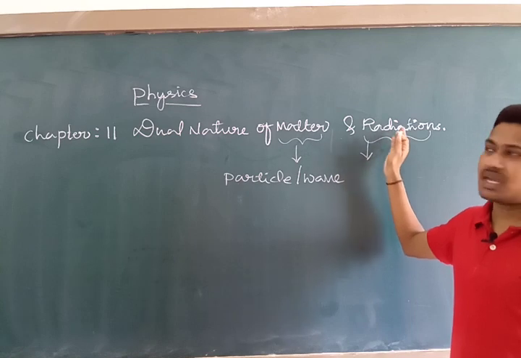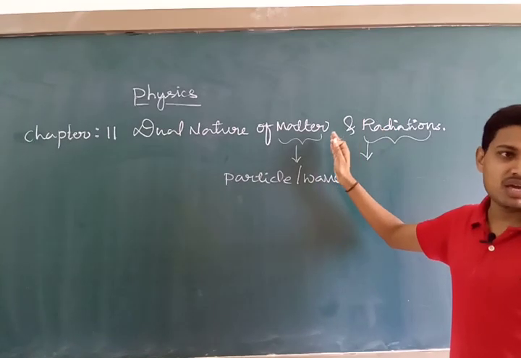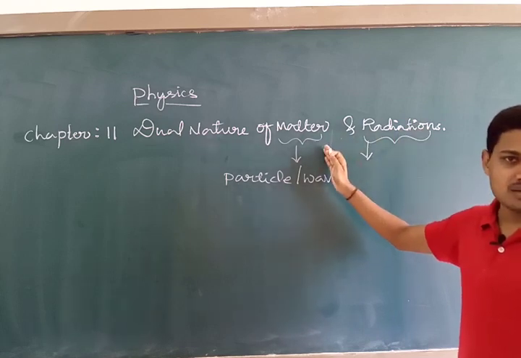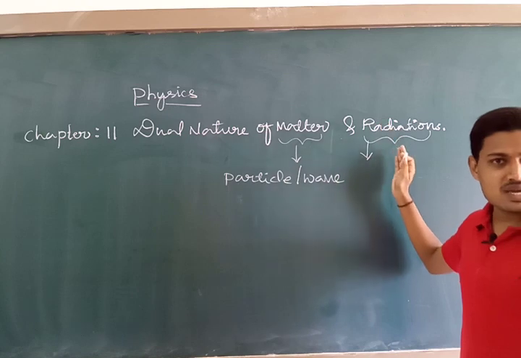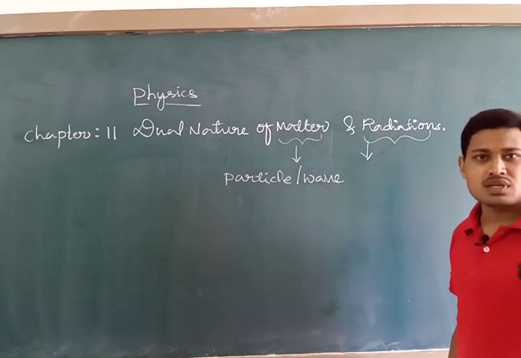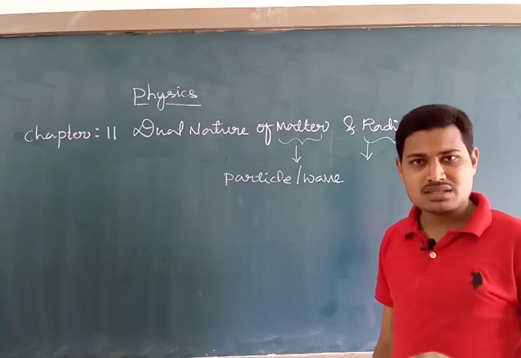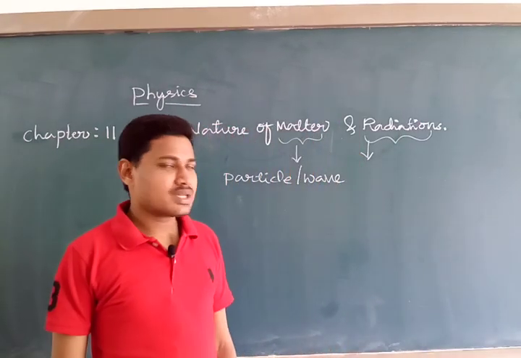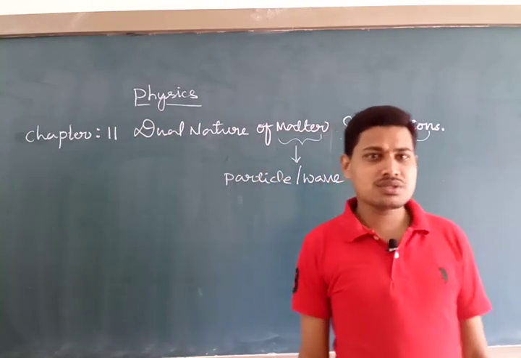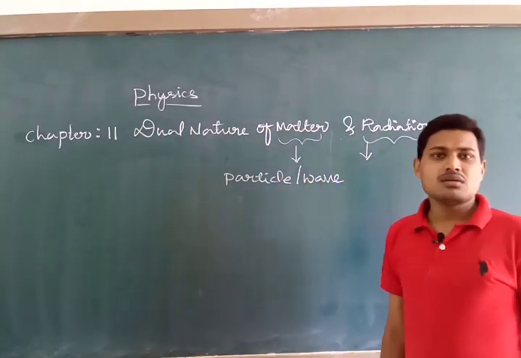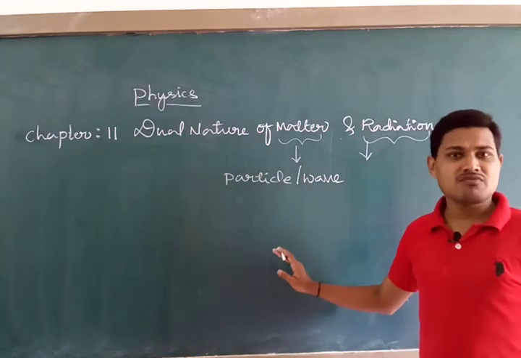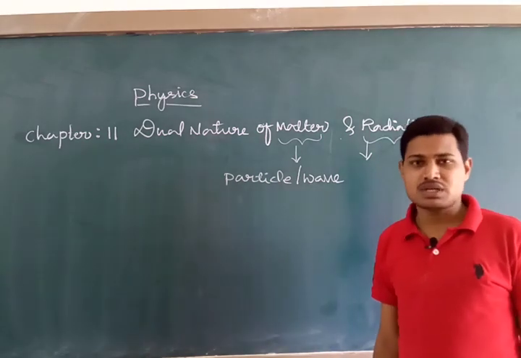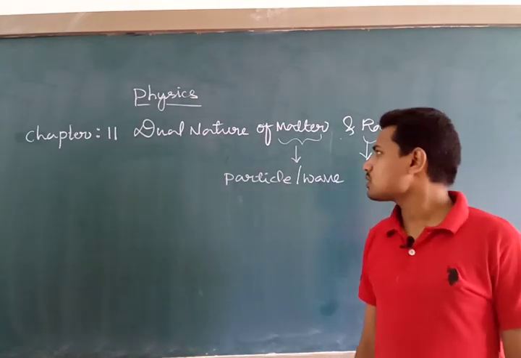So radiation can have the behavior of matter, and matter simultaneously has the behavior of radiation. But there are certain conditions and restrictions for this dual behavior. What are those restrictions and conclusions, and what are the main experiments which confirm the two natures of matter and radiation? We shall discuss that further in our class.